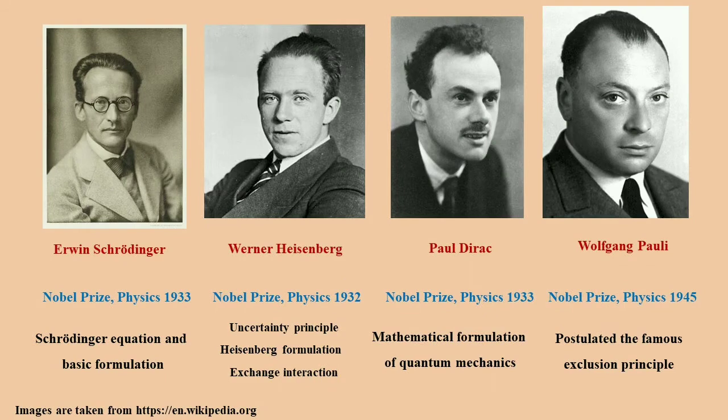As we know, Newton's law plays the central role in classical physics. Similarly, the Schrodinger equation plays the central role in quantum mechanics. Erwin Schrodinger, an Austrian physicist, first developed the Schrodinger equation, which can be solved to determine the wave function of a system, and from there we can gather knowledge regarding the energy, eigenvalue, and eigenfunction of that particular system, which is very important. We shall see later. And he was awarded the Nobel Prize in Physics for his discovery.